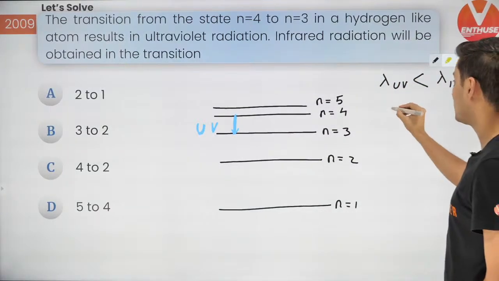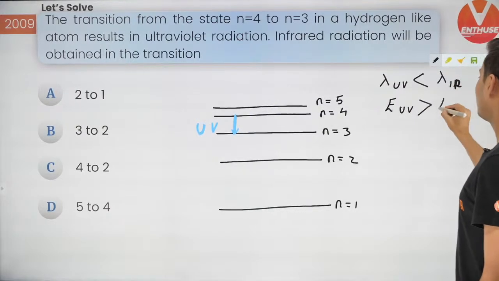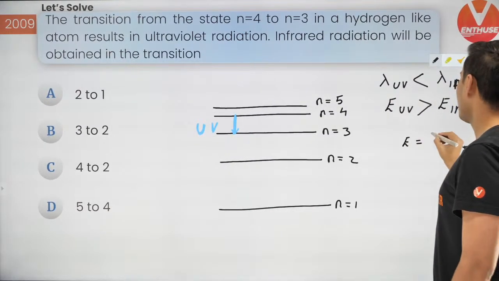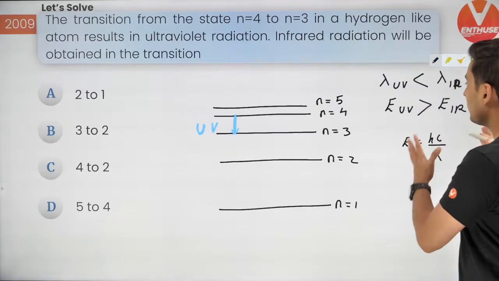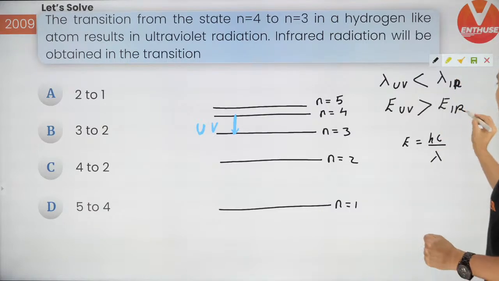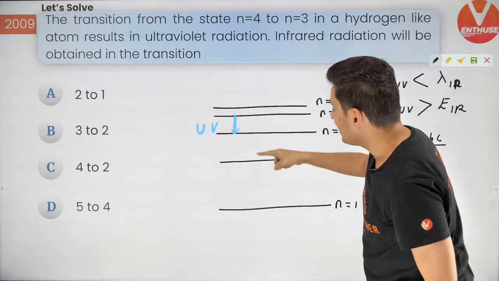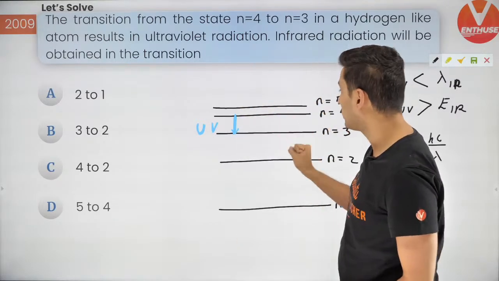So who has more energy? The energy of UV is going to be more than the energy of infrared because energy is hc by lambda. More lambda, less E. So now think about it. Here, if infrared is going to have less energy, which transition will give you lesser energy than ultraviolet over here from 4 to 3?